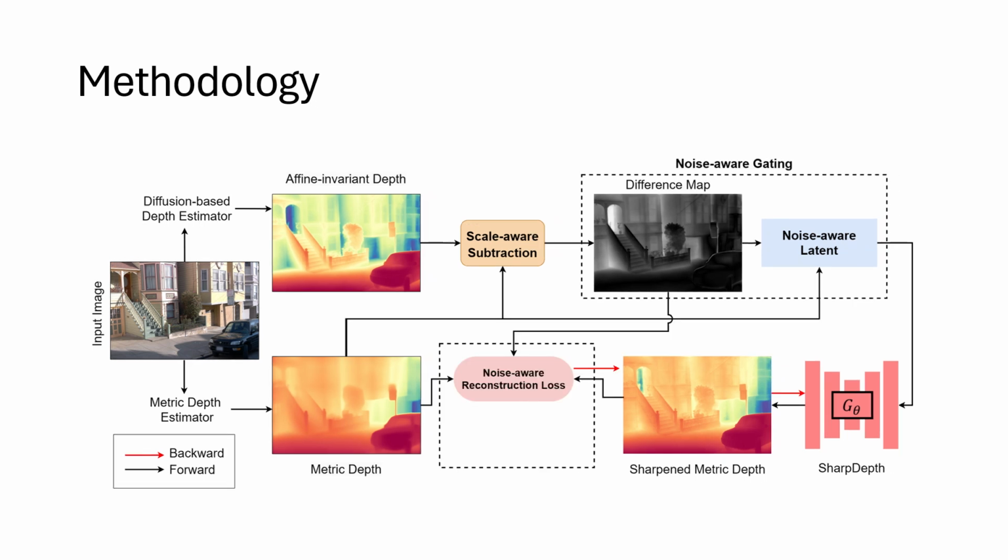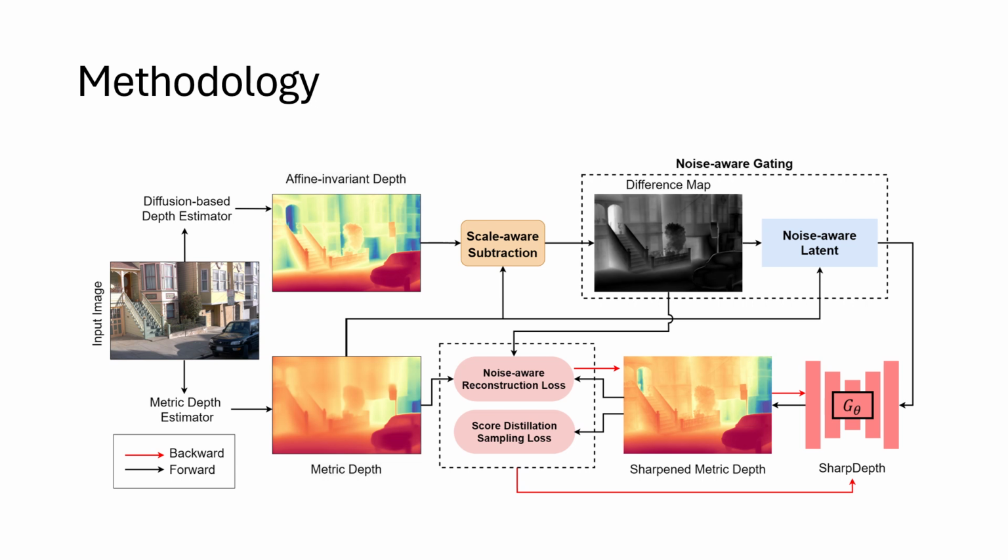To supervise depth accuracy, we use the metric depth output from the metric depth estimator and compute a reconstruction loss. Importantly, we apply a difference-based weighting mask to this loss, emphasizing regions where the two input depth maps disagree, guiding the model to focus on areas that need refinement.